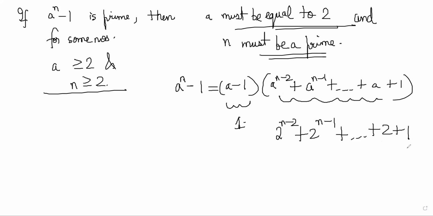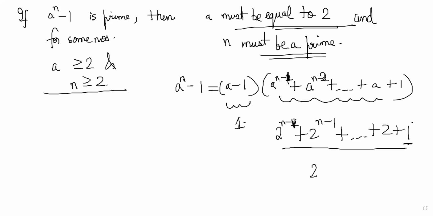And this is the sum of a GP. The GP has first term 1, second term 2, so common ratio is 2. How many terms are there? N terms are there. Wait, this seems wrong. It should be a power n minus 1 here. Then only you'll get a power n degree.